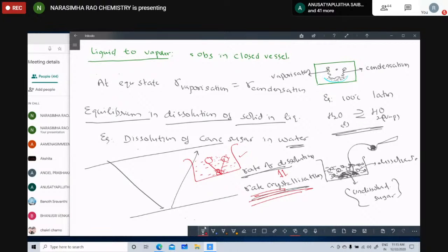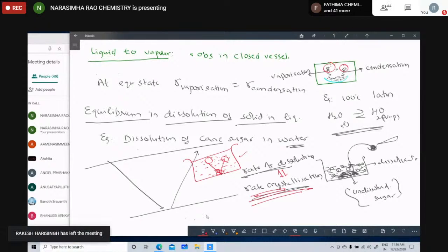Sir, even in an open vessel, it forms crystals, sir. Yes, an open vessel is also fine. But if there are gaseous components, it should be a closed vessel. Clear? Why? Because these gaseous components escape from the system. That's why we require a closed vessel.